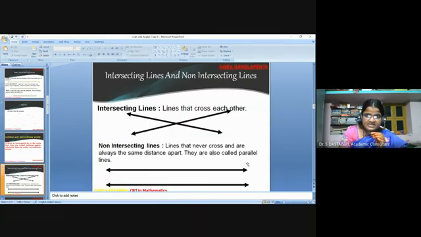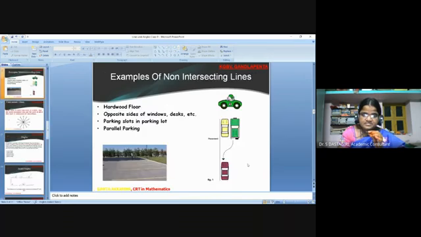Intersecting lines and non-intersecting lines. First, intersecting lines. Lines that cross each other. Non-intersecting lines. Lines that never cross and are always the same distance apart. They are also called parallel lines. Examples of non-intersecting lines. First, hardwood floor and opposite sides of windows, desks, etc. Parking slots in a parking lot. Last one, parallel parking.